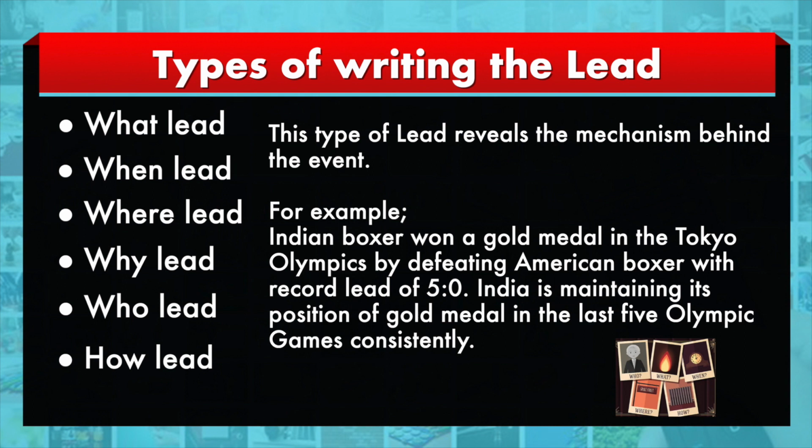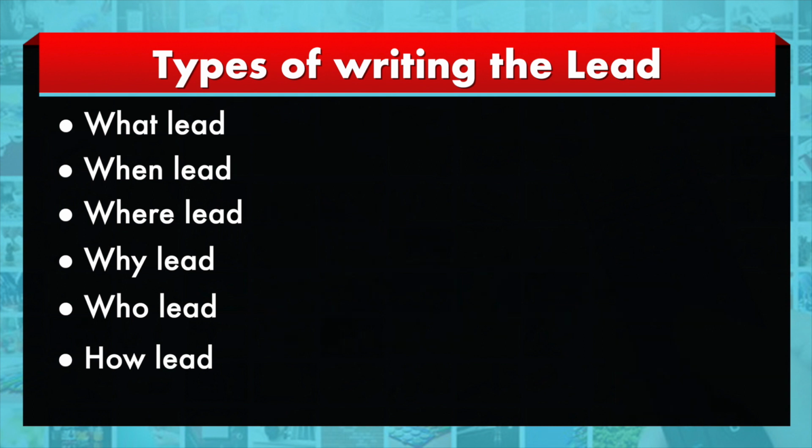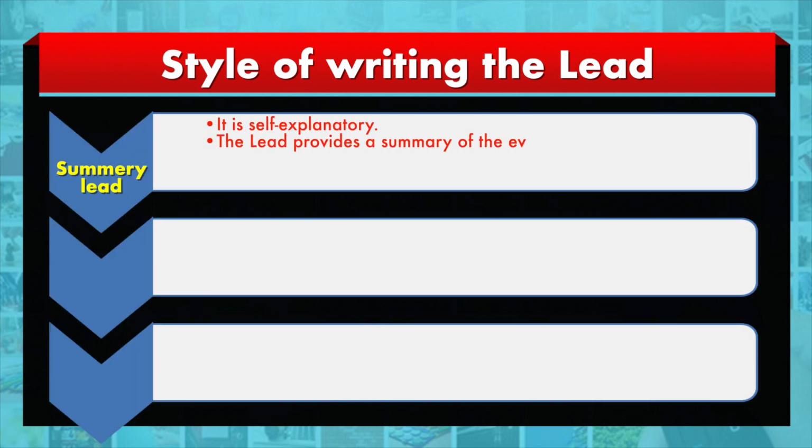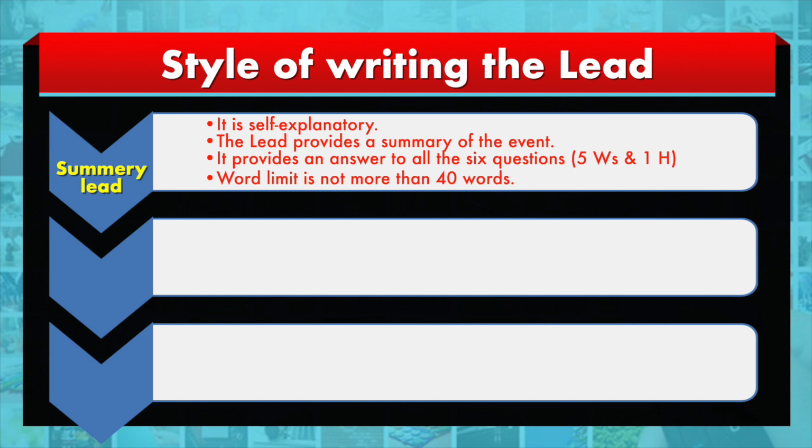Then coming to the styles of writing the lead. The first thing we come across is the summary lead. The title itself is self-explanatory: everything we are trying to say in 40 words makes the summary. What are the questions we need to answer? What, where, when, why, how and by whom. All these questions are answered in the summary lead. This helps the reader decide whether to go ahead with reading the entire news story or not.